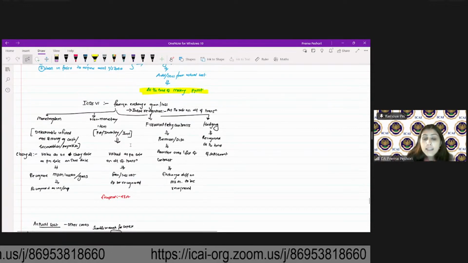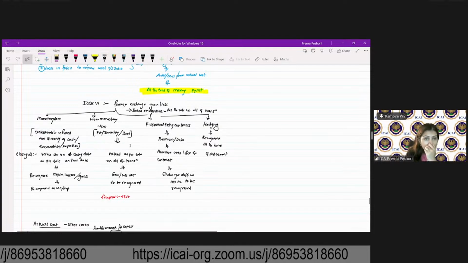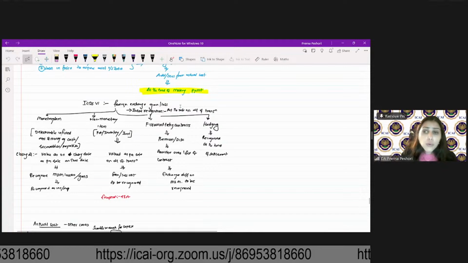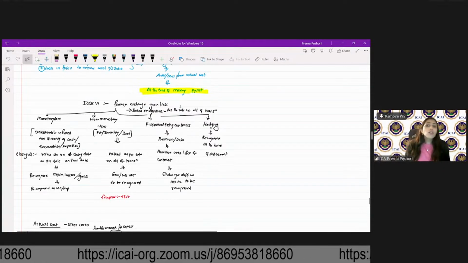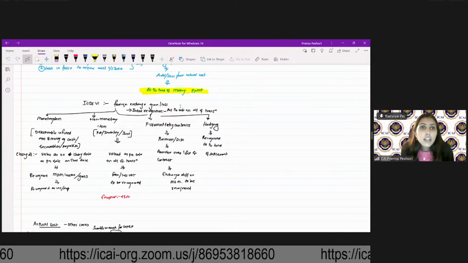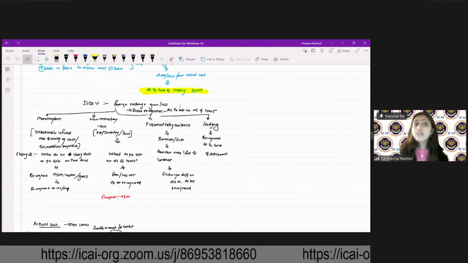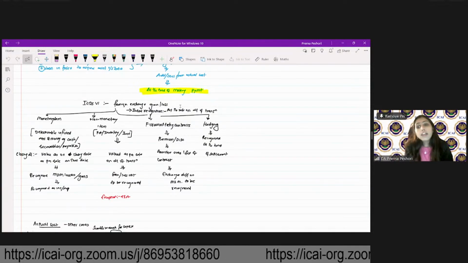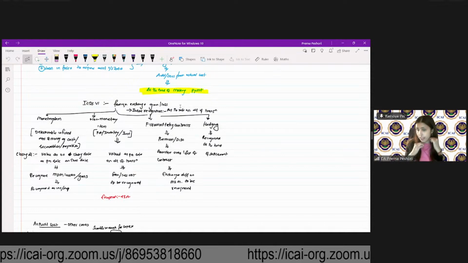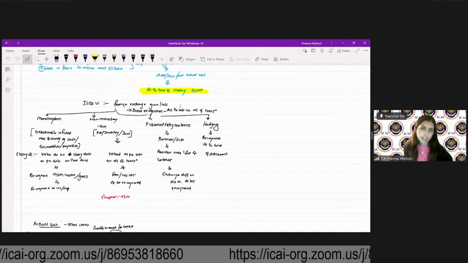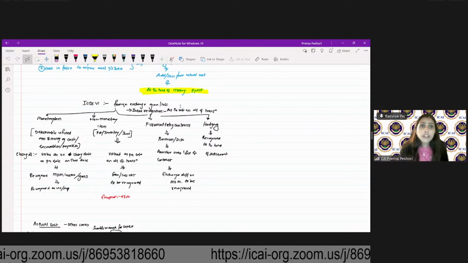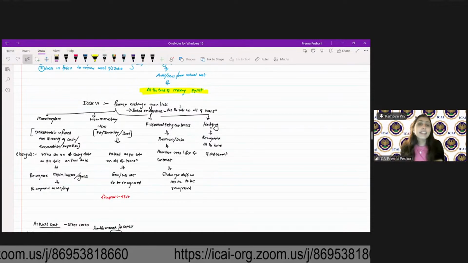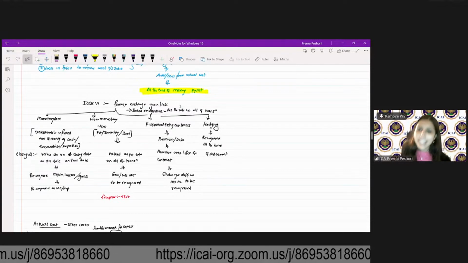Gain or loss is not to be recognized on every closing date. So for a non-monetary item, you will not recognize the M2M gain or loss. Only for a monetary item, you have to recognize the M2M gain or loss. However, for a non-monetary item, there is an exception. What is the exception? The exception is section 43A.